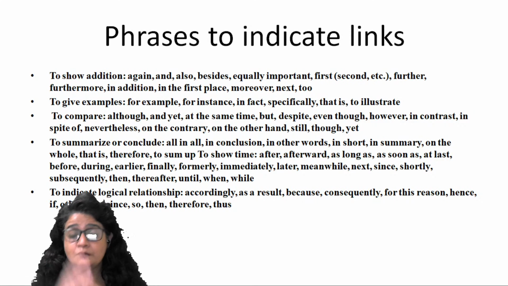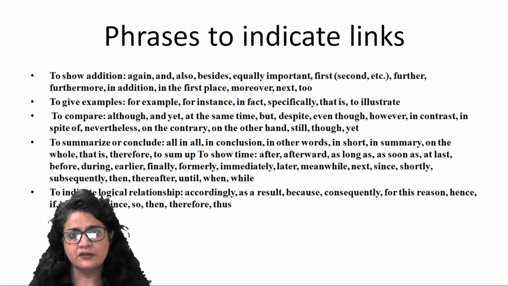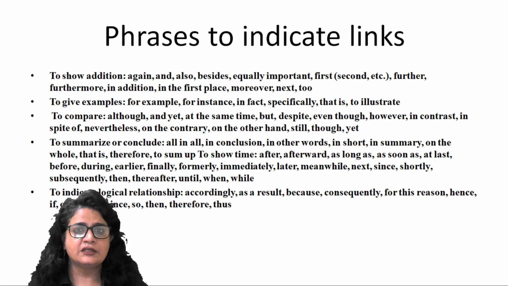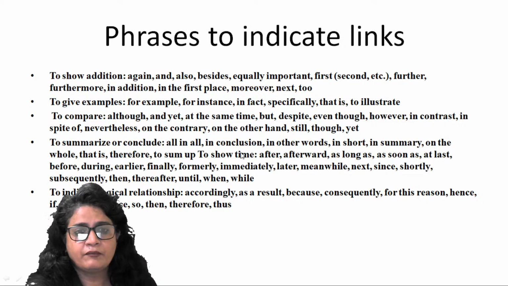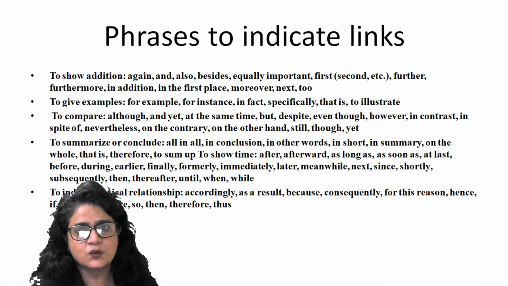Now, as we have understood, one of the important ways coherence is achieved in a paragraph is by using different links, different devices which connect two sentences. So please look at this slide carefully. Take note of all the phrases that I have compiled here and try to see their meaning, try to see their application, right? And when you come across these words in your sentence, try to see what sentences they should be connected to, and what sentence should come before this discourse marker or discourse link.